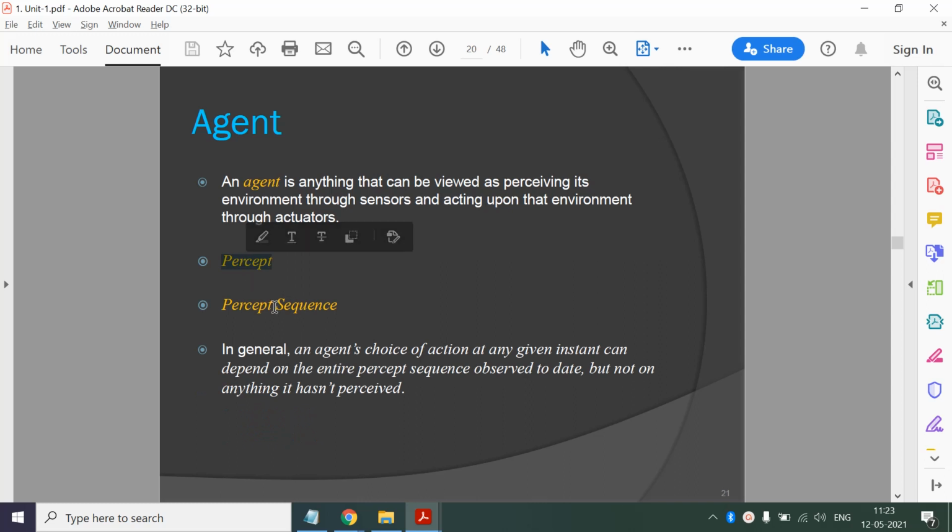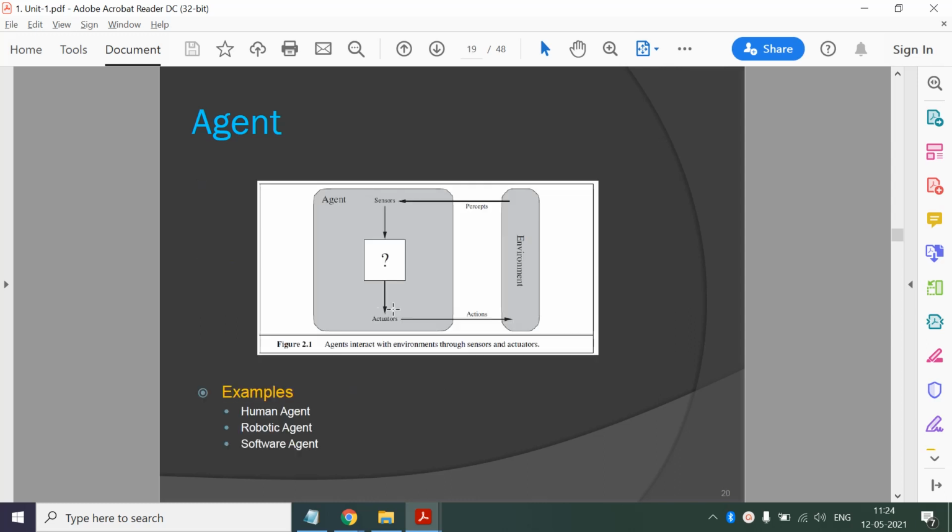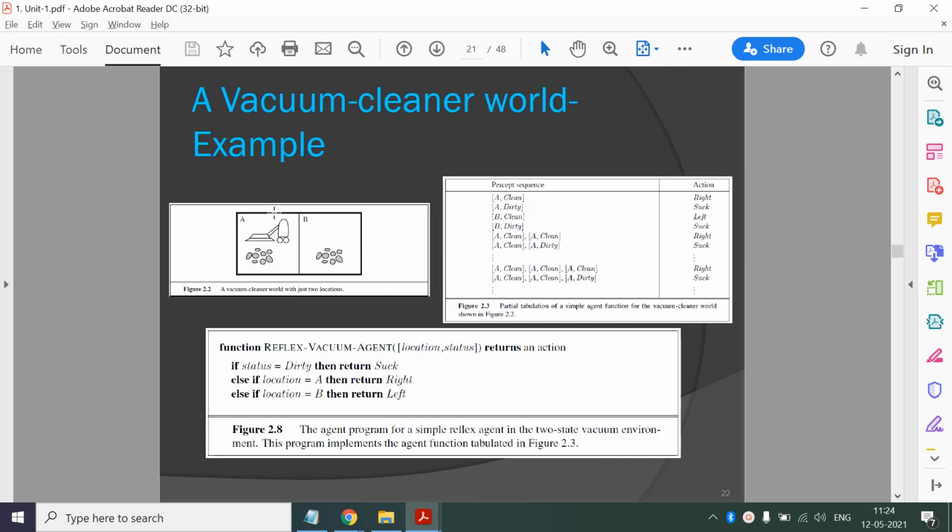Then percept, the current input is known as a percept, and the entire history of the input is known as percept sequence. In general, the agent's choice of an action at any given instant can depend on the entire percept sequence observed to date, but not on anything it hasn't perceived. Okay, so the choice of action depends on the percept sequence. It will not decide based on any other parameter. And we have seen this vacuum cleaner example, and this is the agent function for that vacuum cleaner.